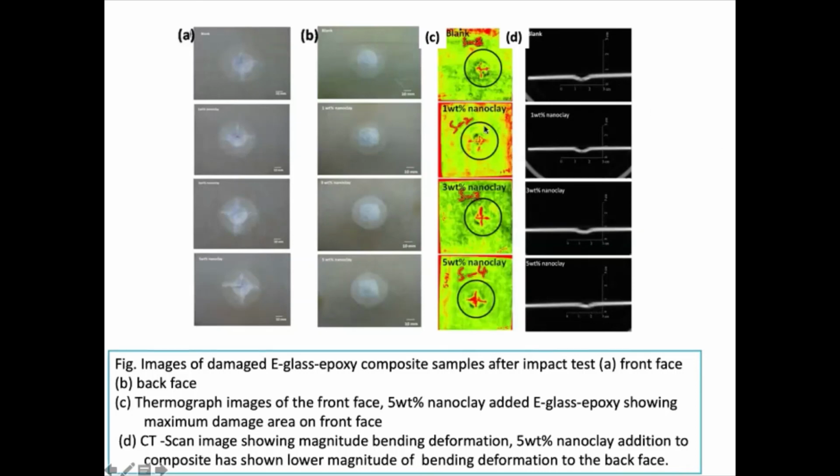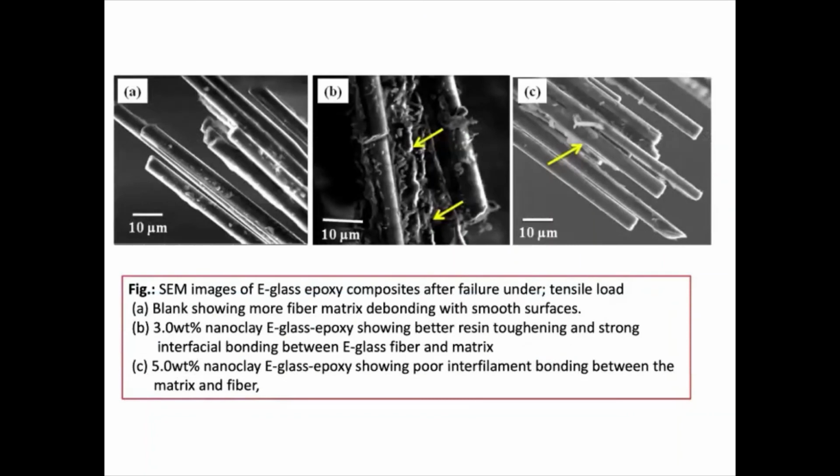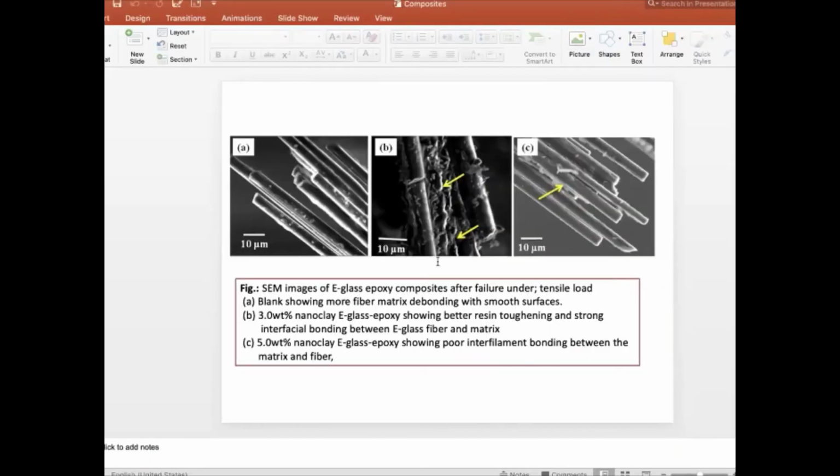The nano clay addition decreases the back face bending by dissipating the energy in the front face. That's how under the impact study 5% gave a better result compared to the tensile, where 3% gave the better result. So this is about composites, the way in which we can contribute. All of us, we don't have to really see, these are all interdisciplinary areas. We not necessarily have to have 100% understanding, but you can talk to your colleagues in different departments, and you can come together.